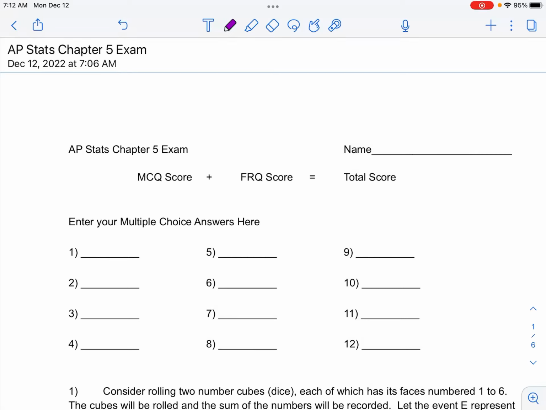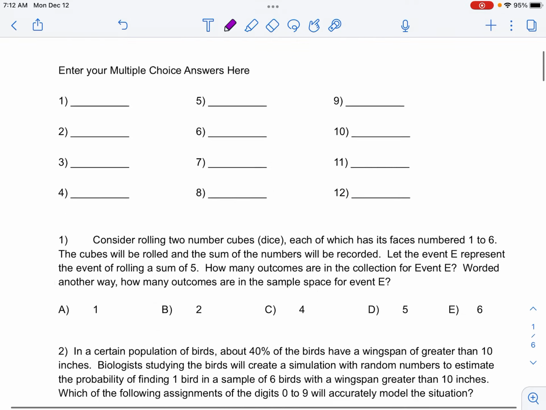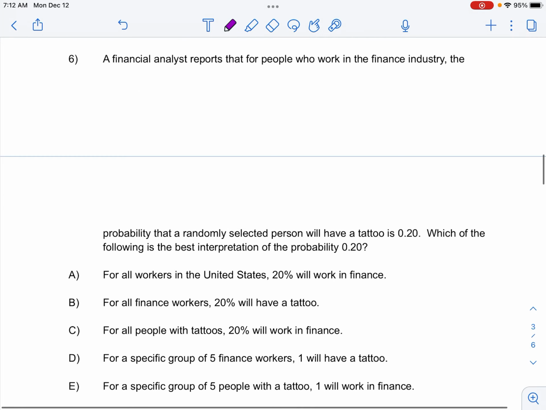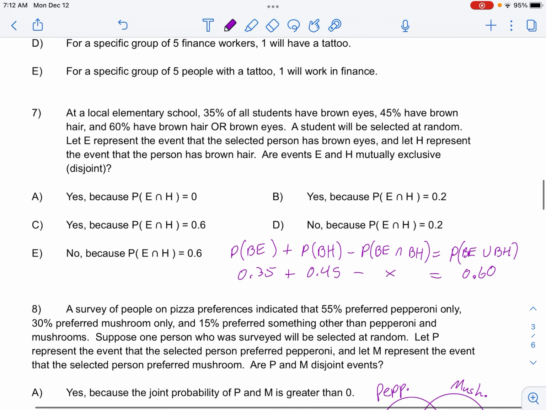Alright guys, I'm going to help you with some of your test corrections for chapter 5. These are not covering every question, but these are the ones that I noticed were missed the most. So I'm going to go all the way down to number 7 first. This one is about the brown hairs, brown eyes.